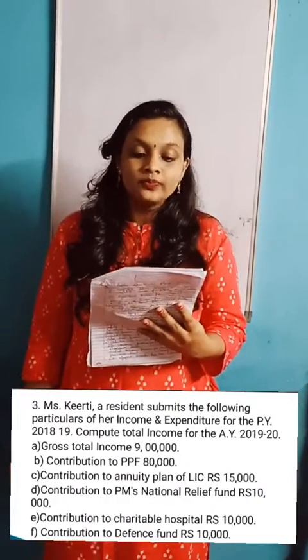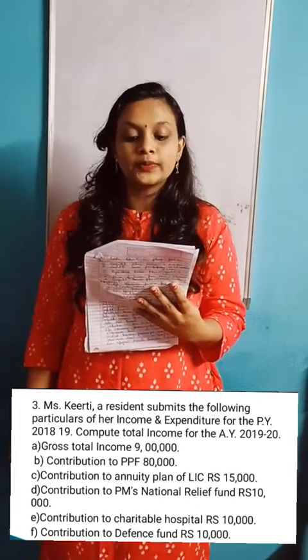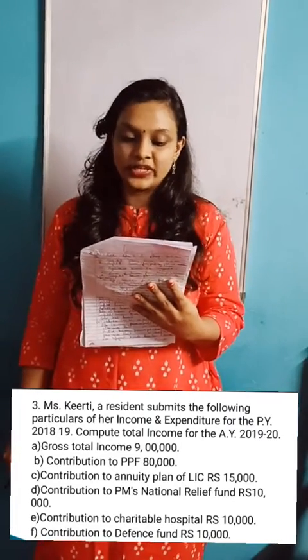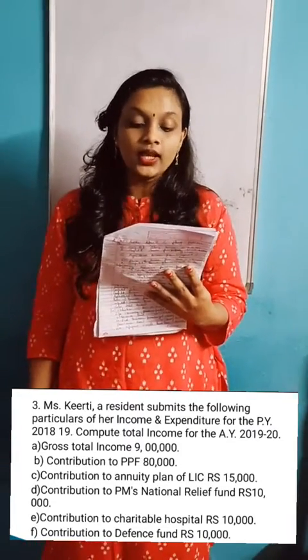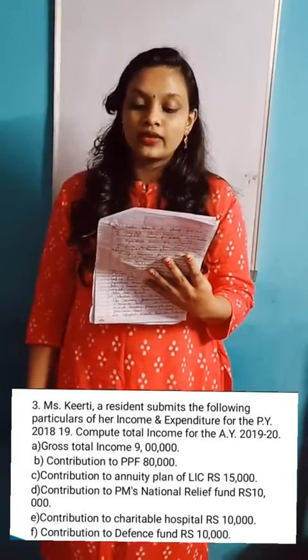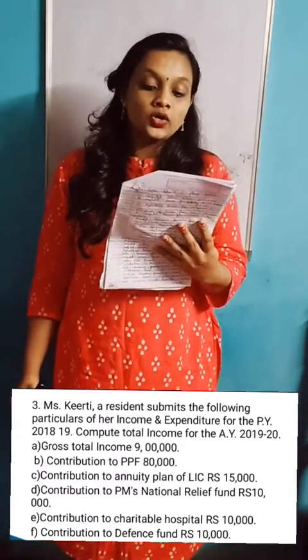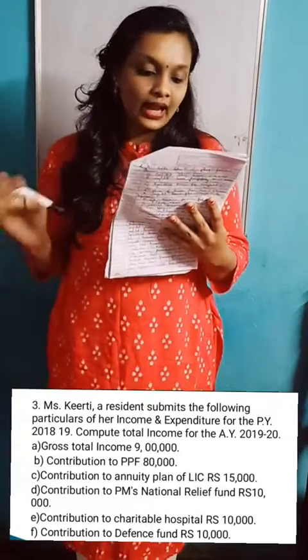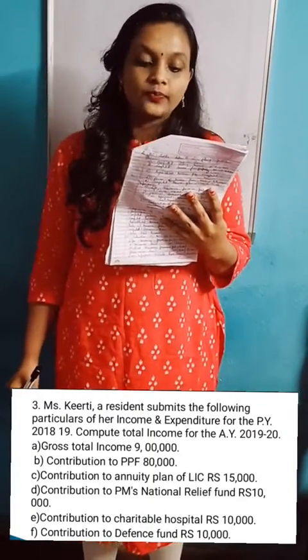Third problem. Miss Kirti, a resident, submits the following particulars of her income and expenditure for the previous year 2018-19. Compute the total income for the assessment year 2019-20. Gross total income is 9 lakh. Contributions to PPF 80,000.